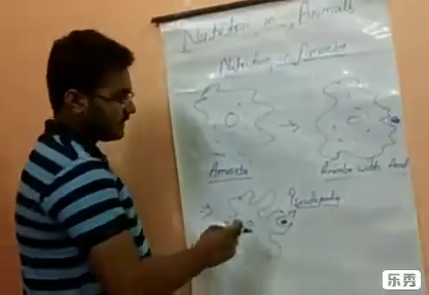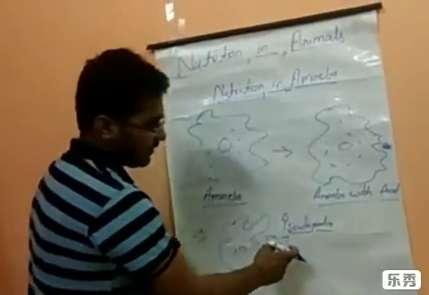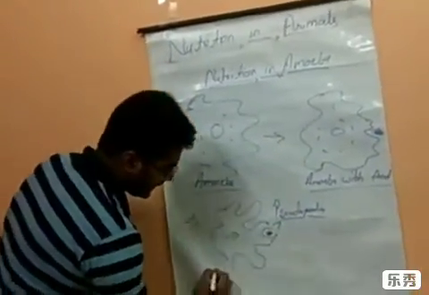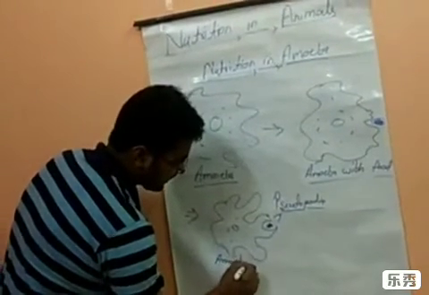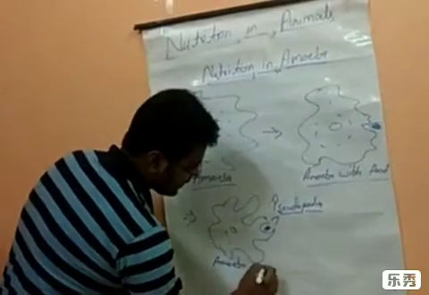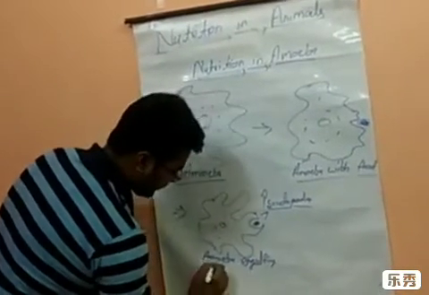So now you can say that the amoeba is engulfing the food. Now it is being surrounded. Amoeba engulfing food.